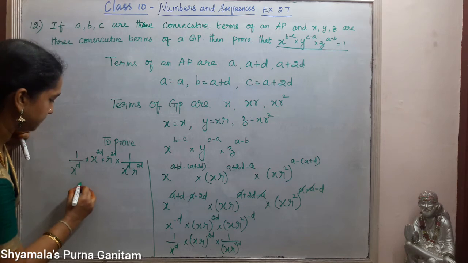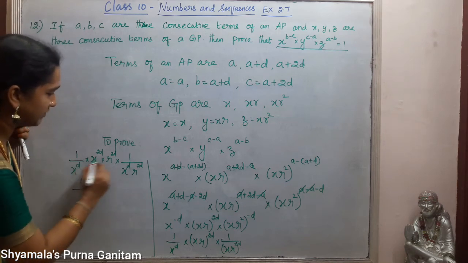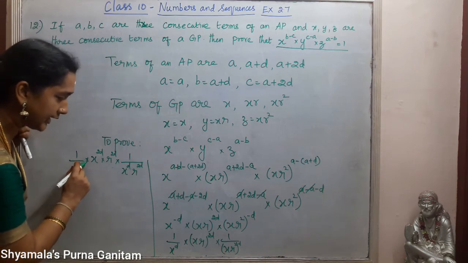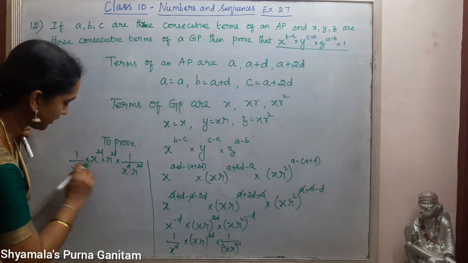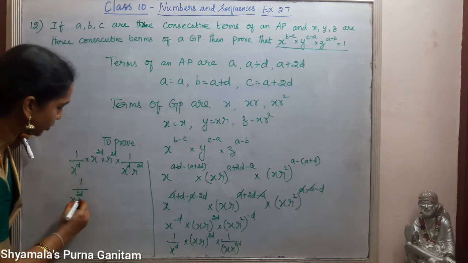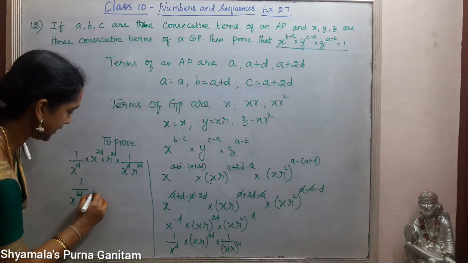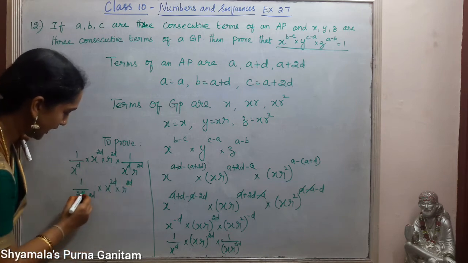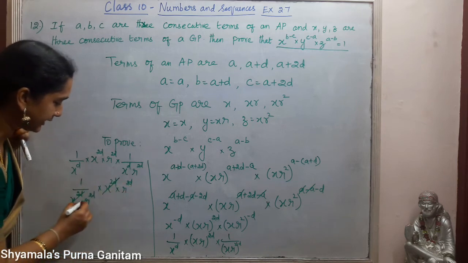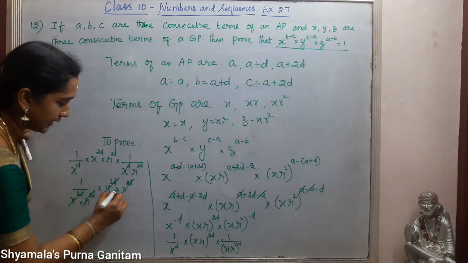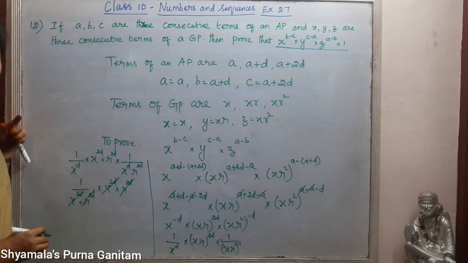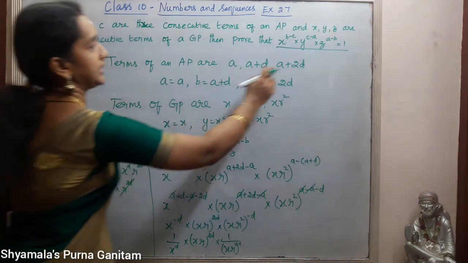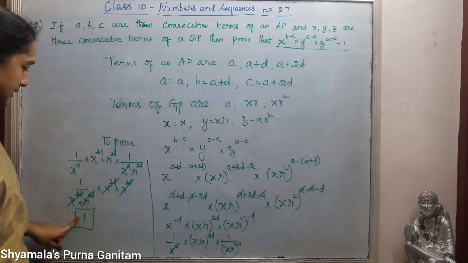So 1 by, when we multiply this, in the denominator only we are having, so we can add the powers. So we will get X power 2D into R power 2D into X power 2D into R power 2D. So X power 2D and X power 2D will get cancelled. Same way R power 2D into R power 2D also will get cancelled. So we will get the answer as 1. We are asked to prove that it is equal to 1, so we got it as 1.